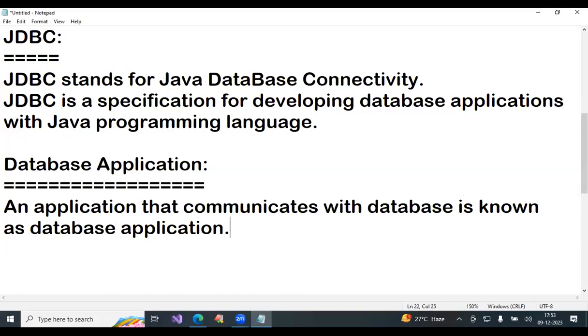An application that communicates with a database is known as a database application. If any application is communicating with a database, then that application is called a database application. But to understand this definition, what is an application required, and what is a database required?